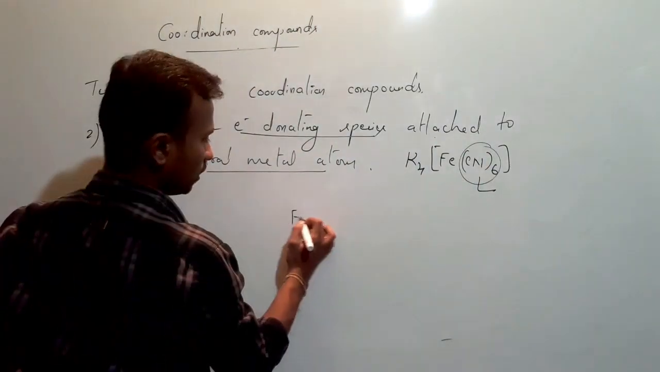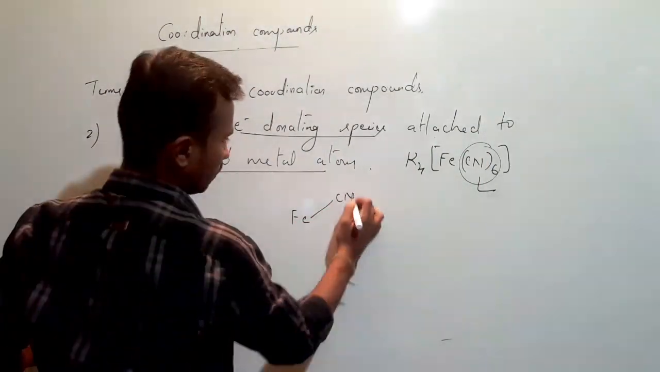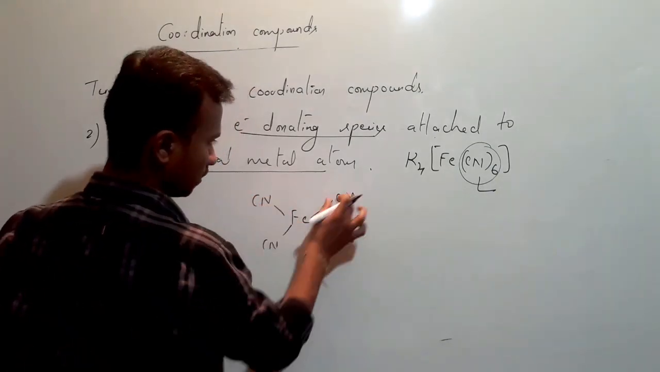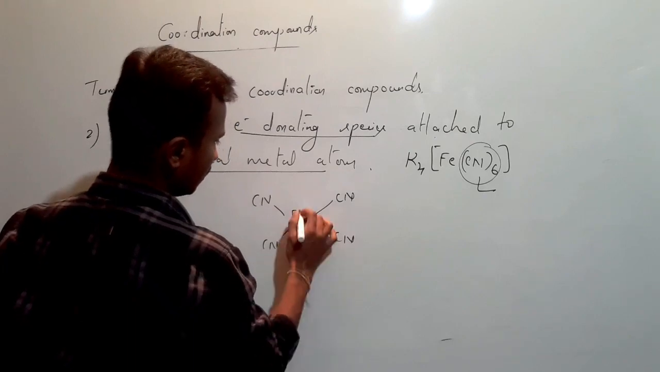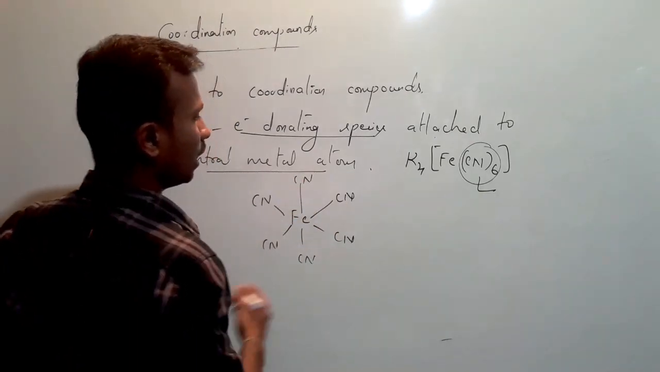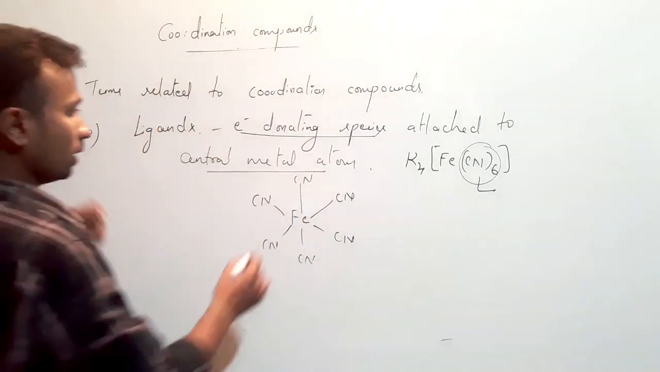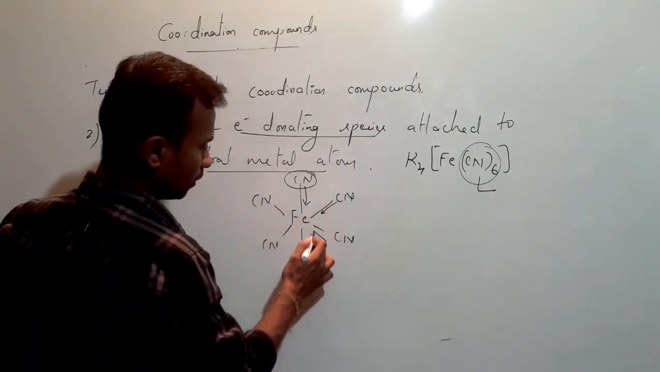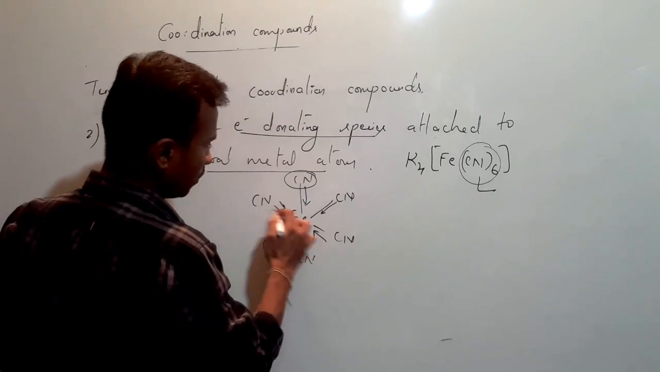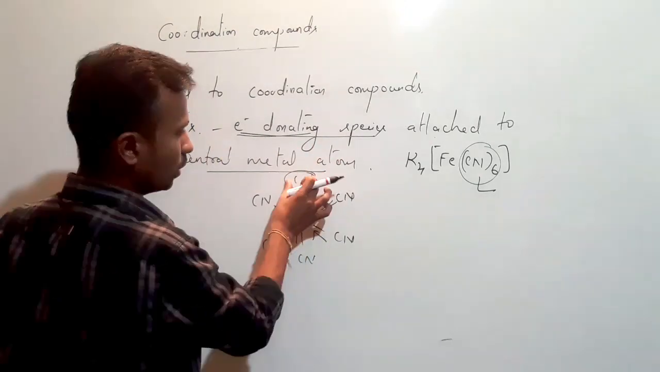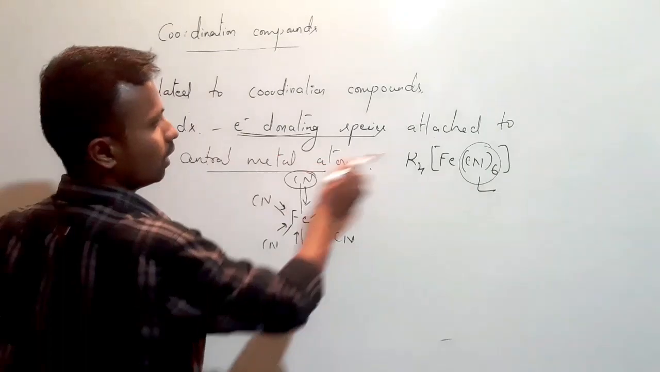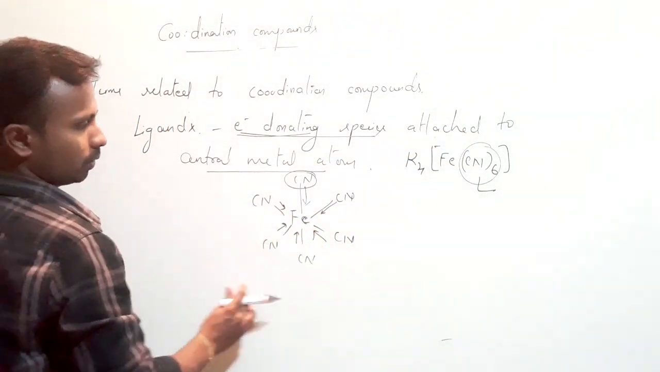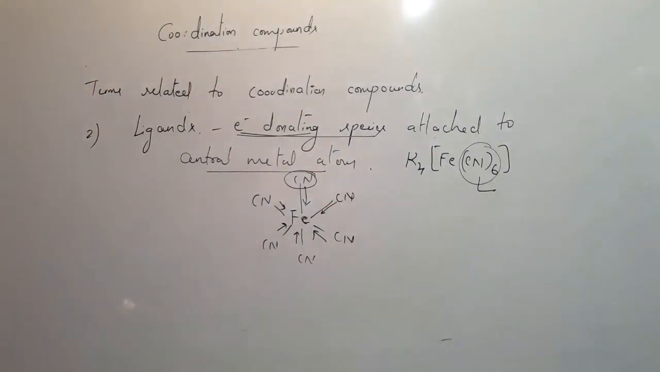Take the diagram once again, that is Fe with CN, CN, CN, CN, CN, CN, these are cyanides. And I told you earlier that these cyanides will give electrons to iron, isn't it? So these are all the electron donating species, ligands, attached to the central metal atom. So these are all ligands.